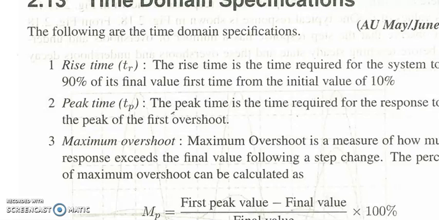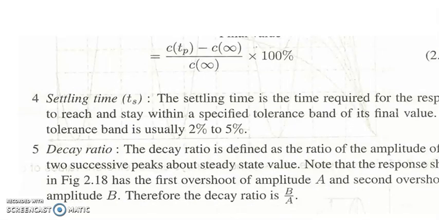The percentage overshoot can be calculated by Mp is equal to first peak value minus final value by final value into 100%. So it is equal to C(Tp) minus C(infinity) by C(infinity) into 100%. Settling time. The settling time is the time required for the response to reach and stay within a specified tolerance band of its final value. The tolerance band is usually 2% to 5%.